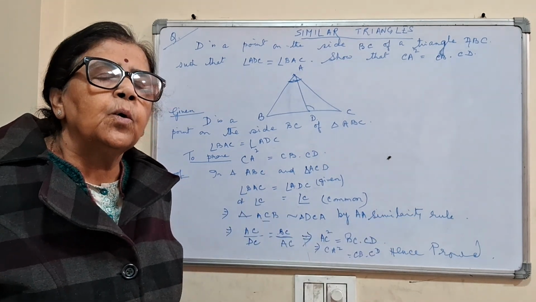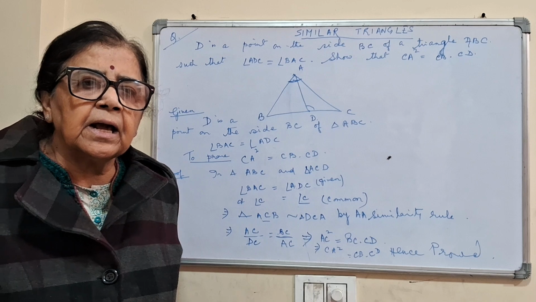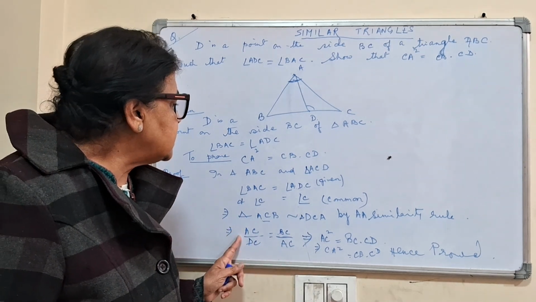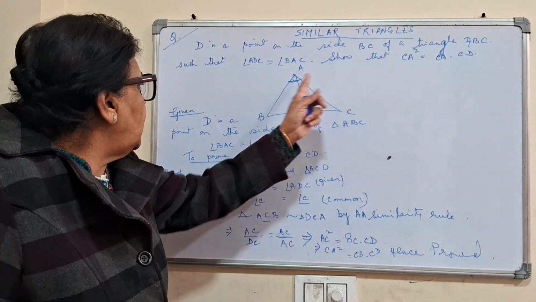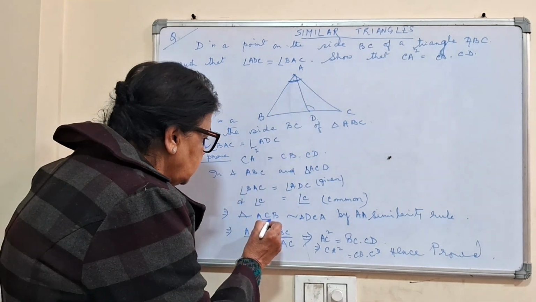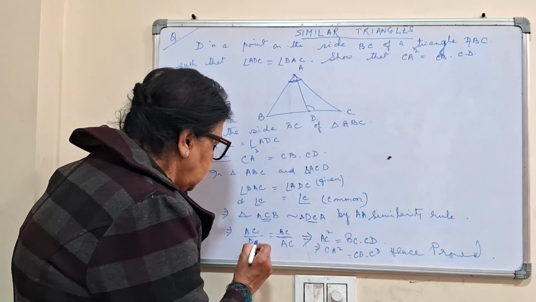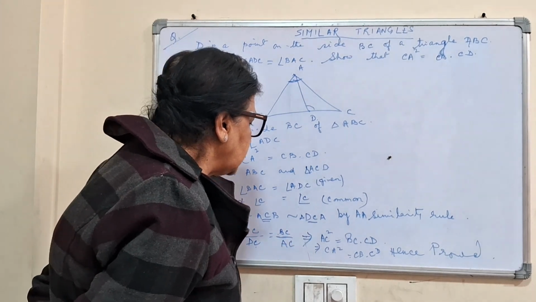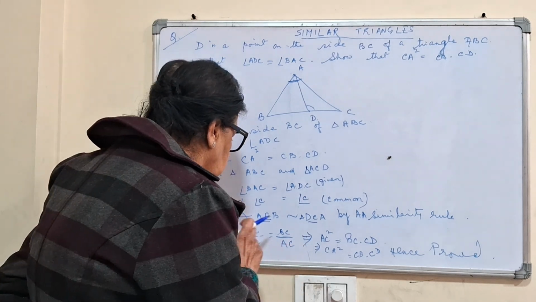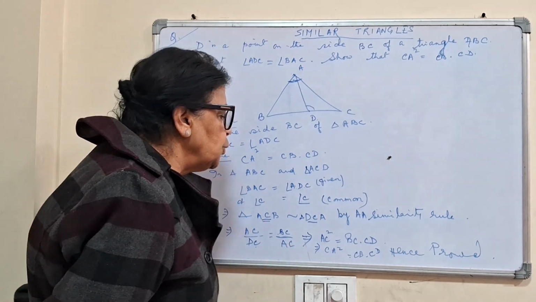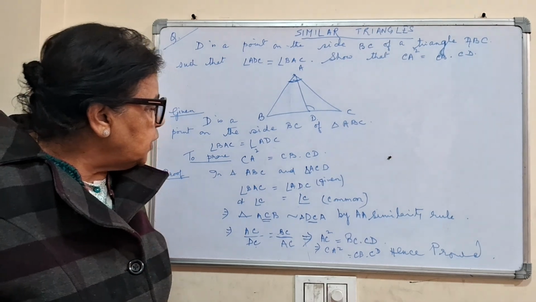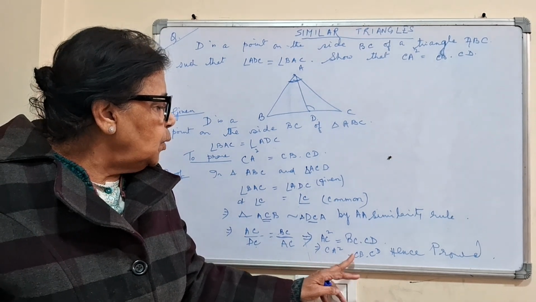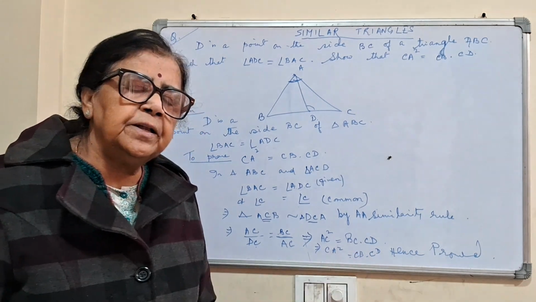In similar triangles corresponding sides are in the same ratio, that is AC by DC is equal to BC by AC. Cross multiplying, AC square is equal to BC into CD. Instead of AC square I can write CA square is equal to CB into CD.